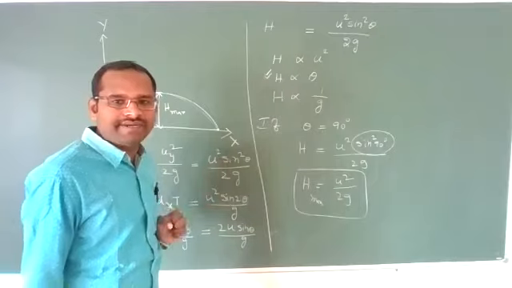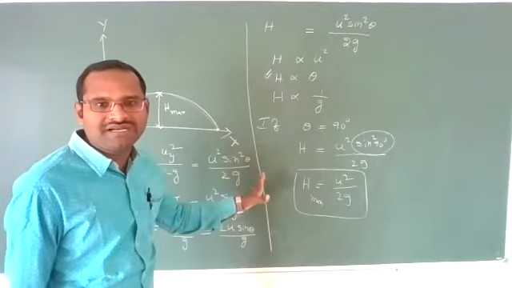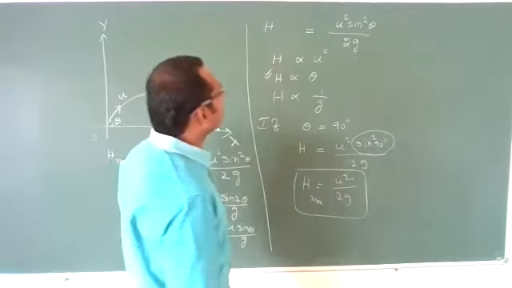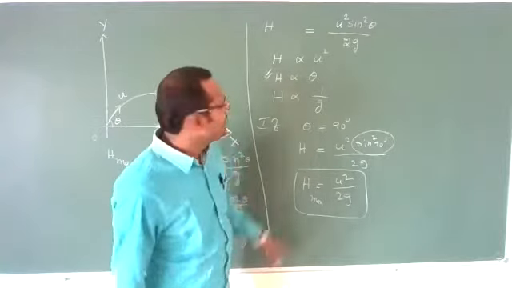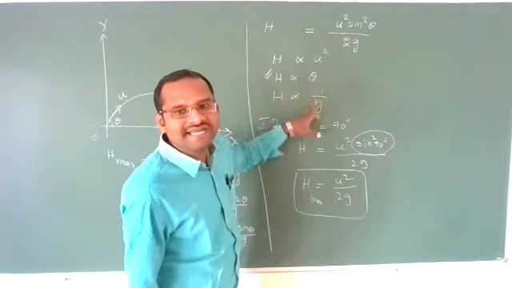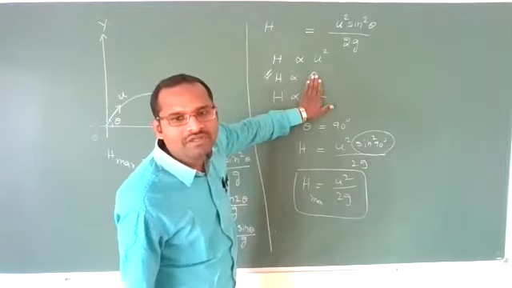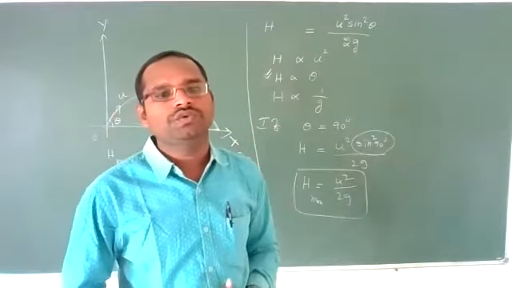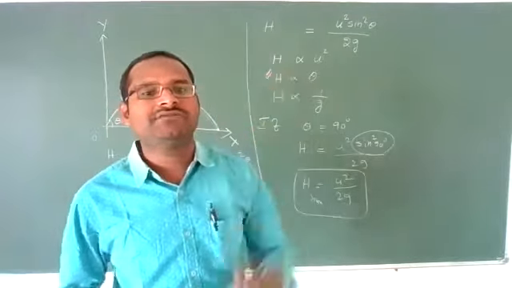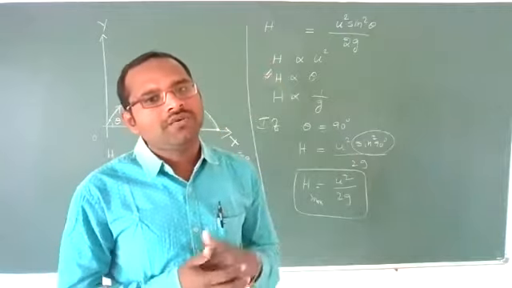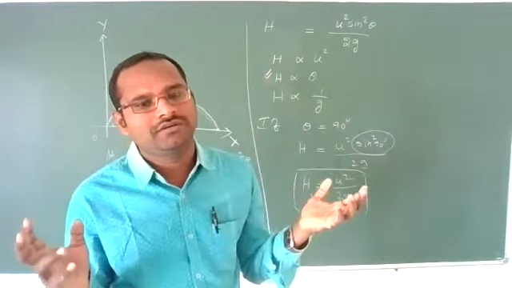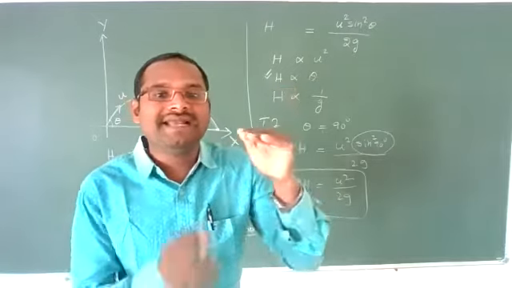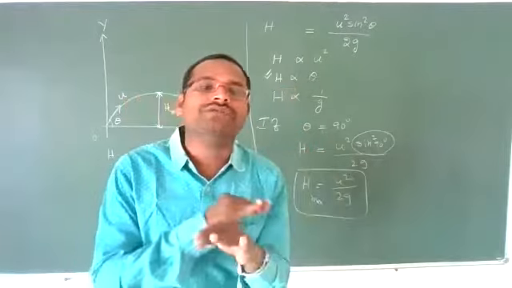Okay. This is about maximum height. Clear? You don't need to remember all of these things. What I am saying is, for example, in some questions they will keep the angle constant and acceleration due to gravity constant. They will ask you, a body is projected with some initial velocity u, so that it will reach the maximum height of 2 meters. Now the initial velocity is doubled, keeping angle theta and acceleration due to gravity constant.